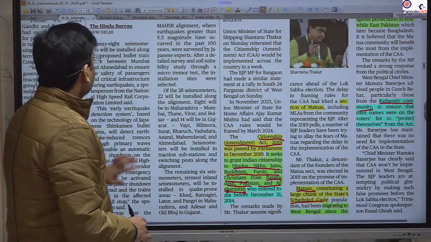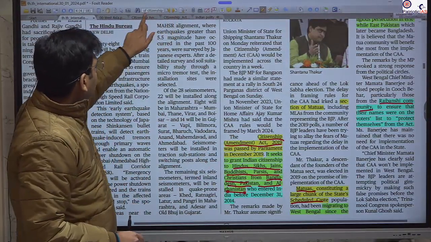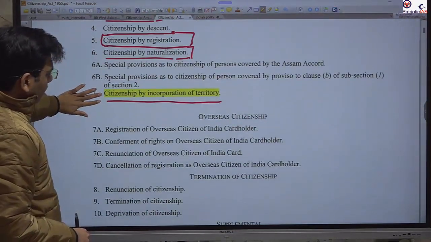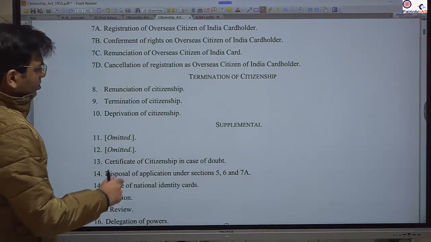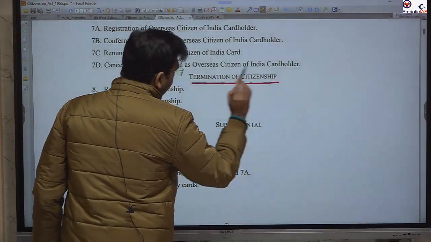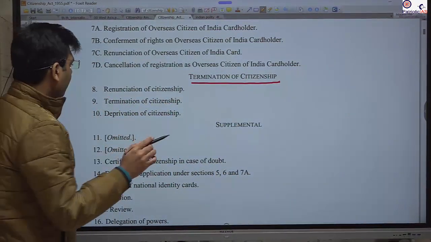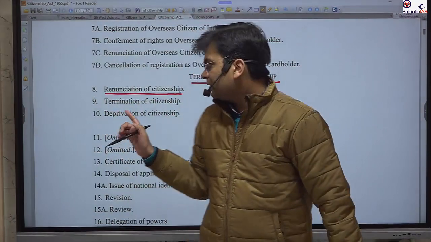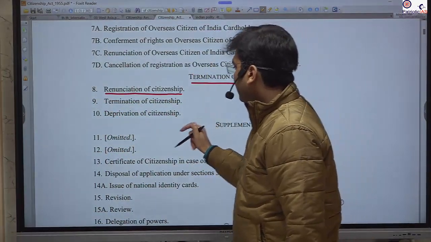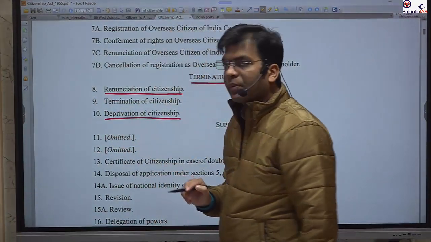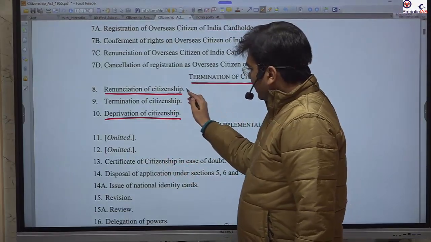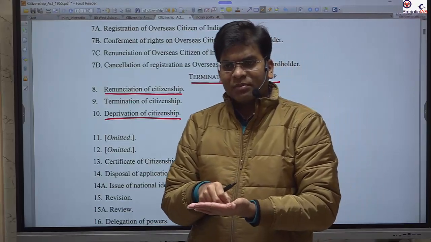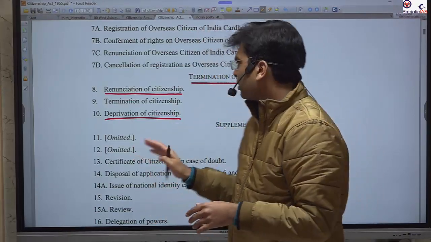One more thing you should remember about the Citizenship Act is the ways of termination of citizenship. There are three main methods of termination. One is renunciation of citizenship, second is termination, third is deprivation. Okay. So renunciation: I am a citizen of India, I will write that I don't want the citizenship of India, and submit it to the government. This is just renunciation.